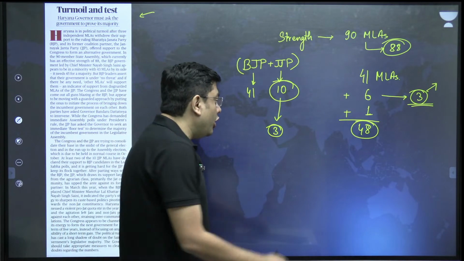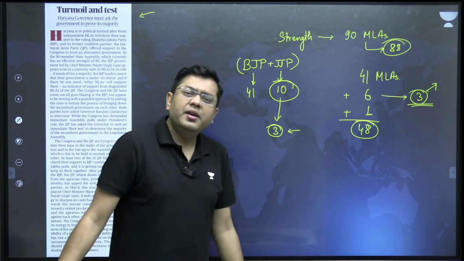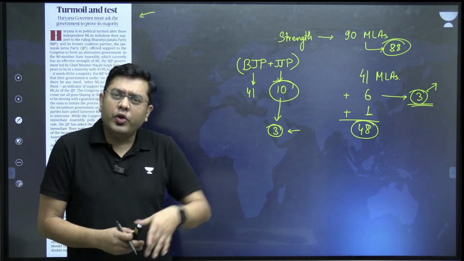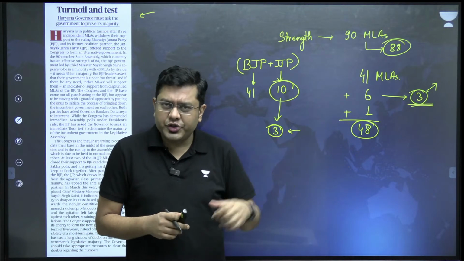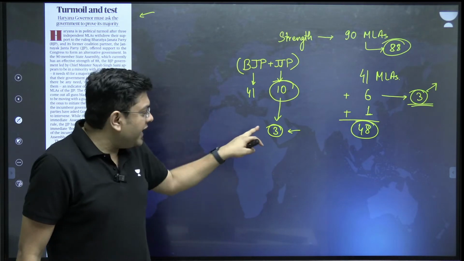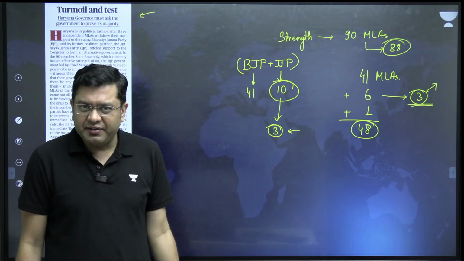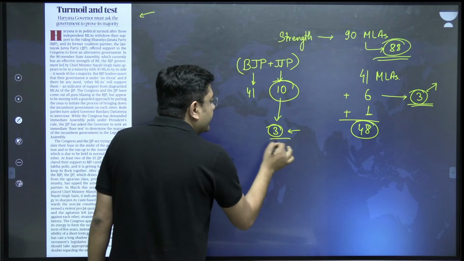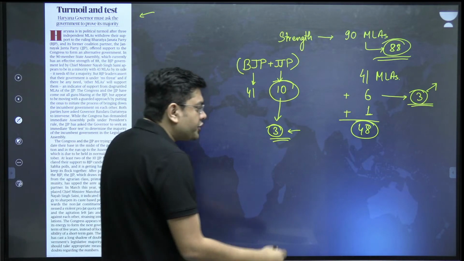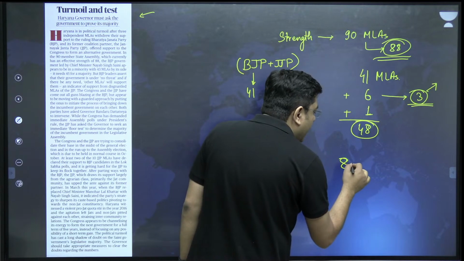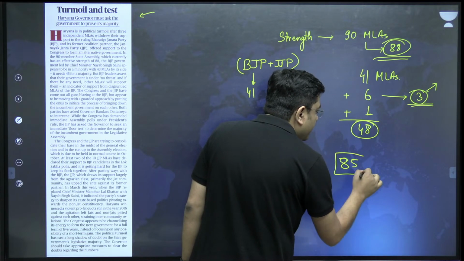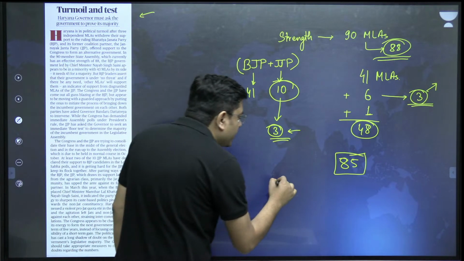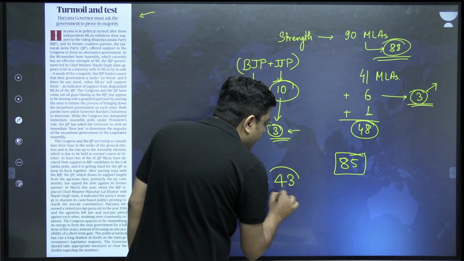Under the anti-defection law, these 3 will ideally be disqualified, because they are going against the party whip and the party wishes. So now, what is the effective strength of the Legislative Assembly? Out of 88, if you remove 3 as well, the effective strength is limited to 85, isn't it? So the majority mark should be how much? 43.